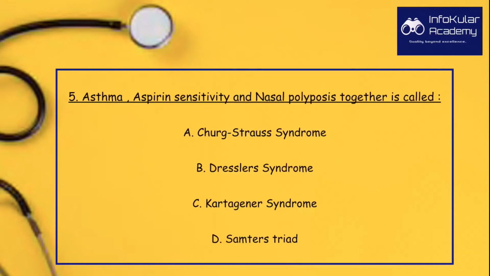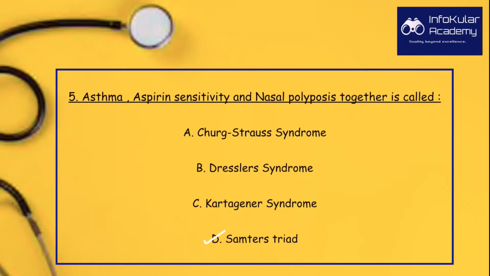Asthma, aspirin sensitivity, and nasal polyposis together is called A. Churg-Strauss syndrome, B. Dressler's syndrome, C. Kartagener syndrome, and D. Samter's triad. And the answer is D.